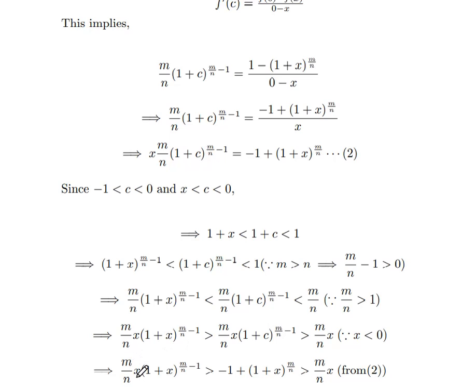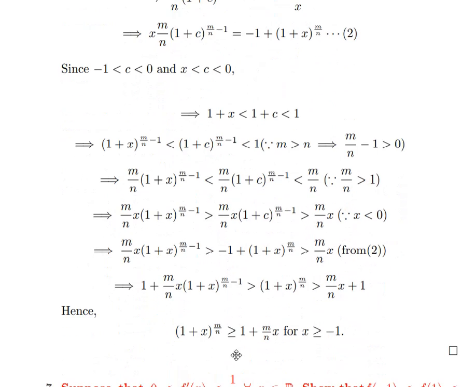That implies (m/n)(1+x)^(m/n - 1) is greater than, what is this value from 2? (m/n)x(1+c)^(m/n - 1) we can replace with minus 1 plus (1+x)^(m/n), which is greater than (m/n)x. Right? Now we add plus 1 to the total value. Adding plus 1, plus 1 and minus 1 get cancelled. The remaining value is (1+x)^(m/n) greater than, adding 1, so 1 plus (m/n)x.